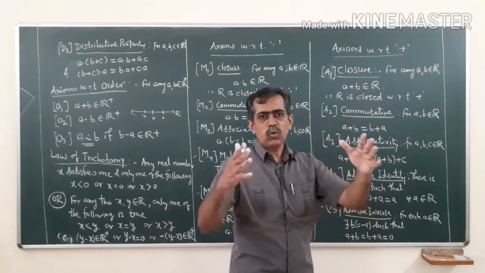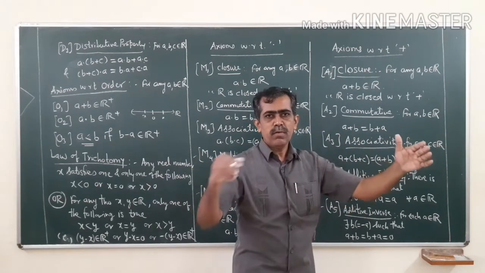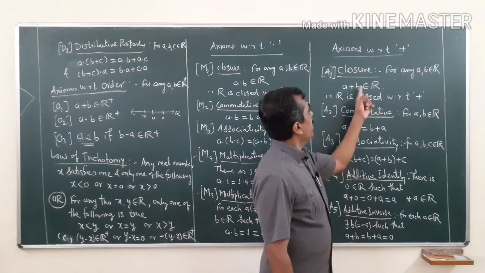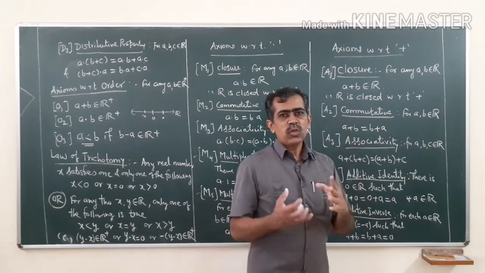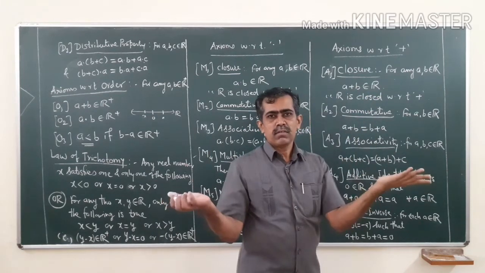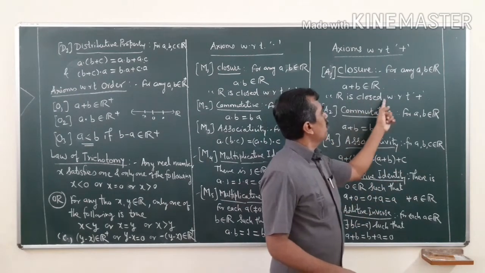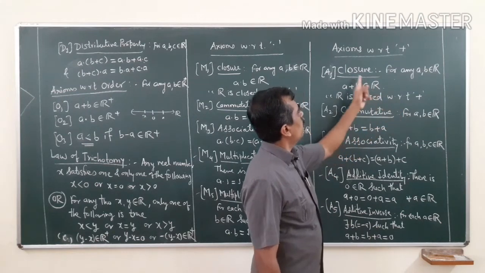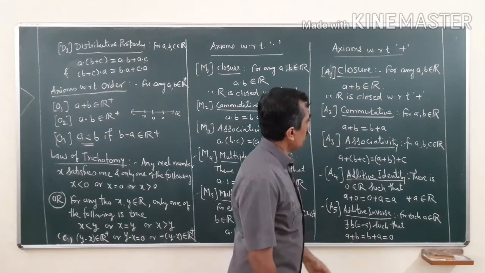So the sum of any two members of the set of real numbers lies inside the set of real numbers only. So addition of any two real numbers does not go beyond R. Okay, so R is closed with respect to addition, and this property is called the closure property.